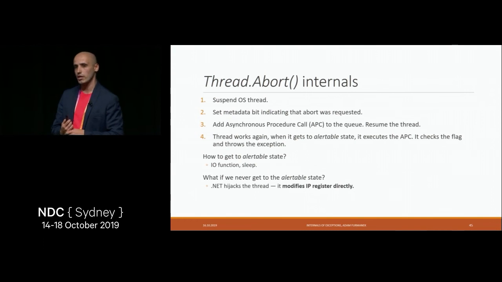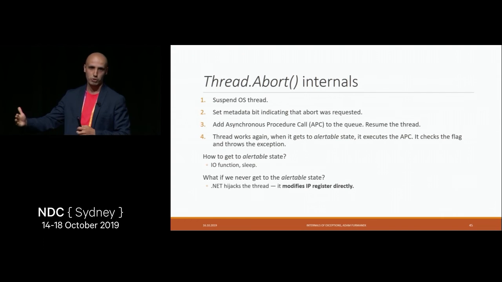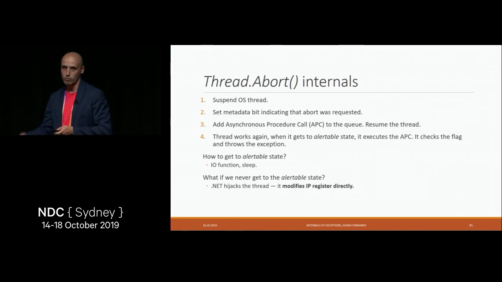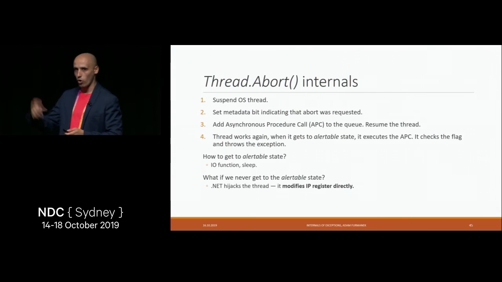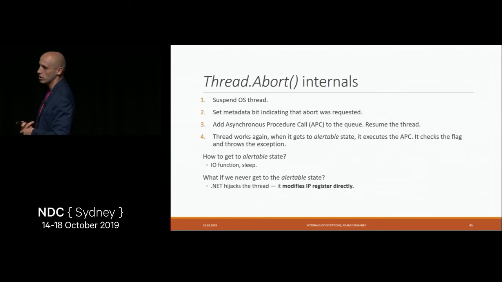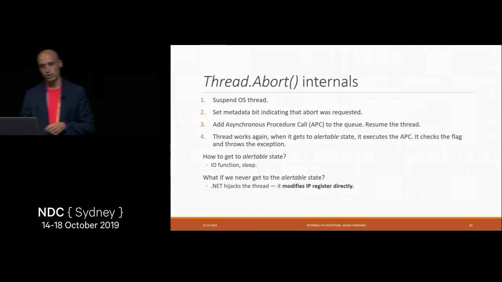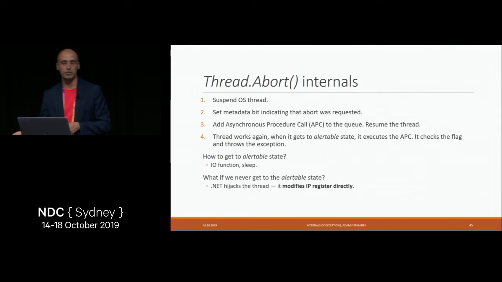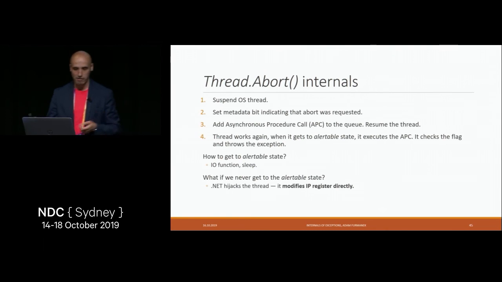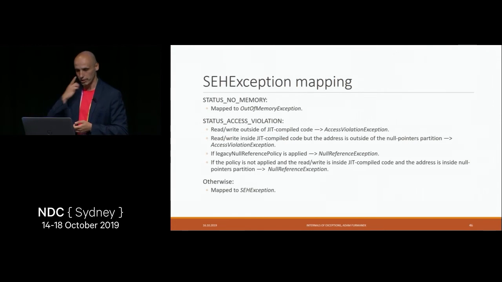The interesting thing here is that the other thread which we want to abort may actually be doing something useful, maybe working. How do we force it, or how do we convince it to check the flag and throw the exception if needed? And the thing is, .NET was doing something similar to what the garbage collector does. It was hijacking the threads by modifying the instruction pointers directly. This should not happen anymore because in .NET Core we don't even have thread abort exception. However, it's a very nice piece of history.